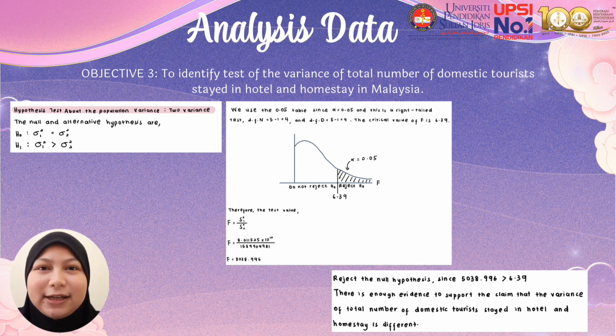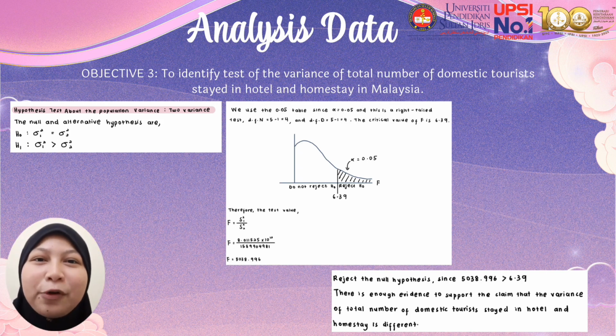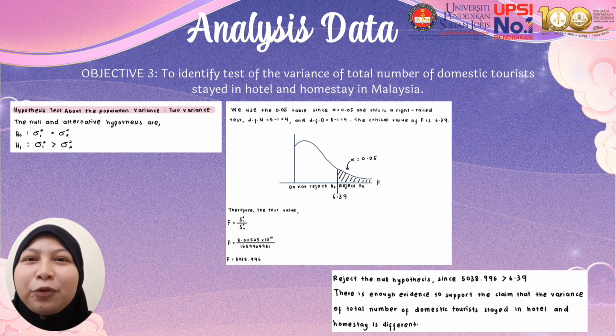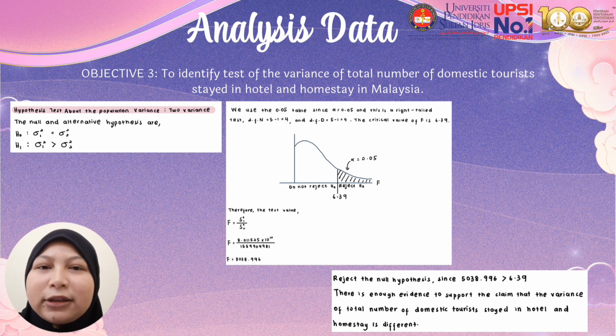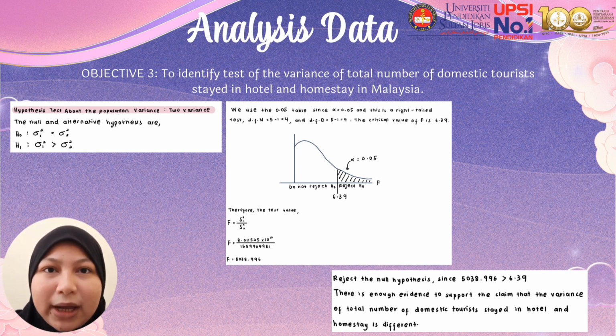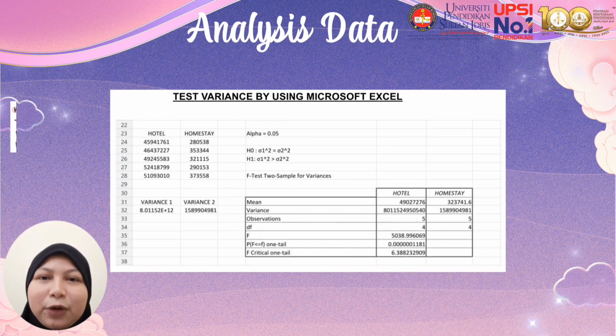Then we find the test value using F equal to S1 square over S2 square, which is 8.011525 multiplied by 10 to the power of 12 over 1,989,904,981, and equal to 5,038.996. Then we reject H null, since 5,038.996 is greater than 6.39. There is enough evidence to support the claim that the variances of total number of domestic tourists who stay in hotel and homestay are different, and we use Microsoft Excel to compare the test value, and we get the same output.